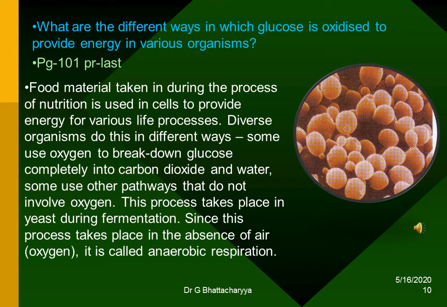What are the different ways in which glucose is oxidized to provide energy in various organisms? Food material taken in during the process of nutrition is used in cells to provide energy for various life processes. Diverse organisms do this in different ways. Some use oxygen to break down glucose completely into carbon dioxide and water. Some use other pathways that do not involve oxygen. This process takes place in yeast during fermentation. Since this process takes place in the absence of air, that is oxygen, it is called anaerobic respiration.